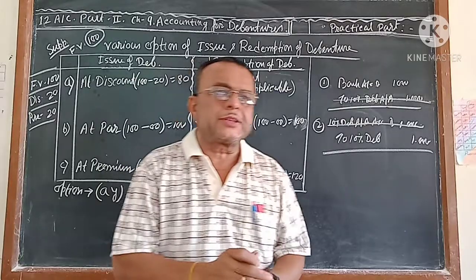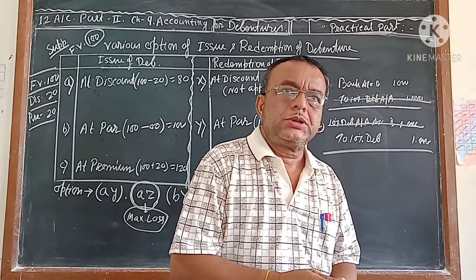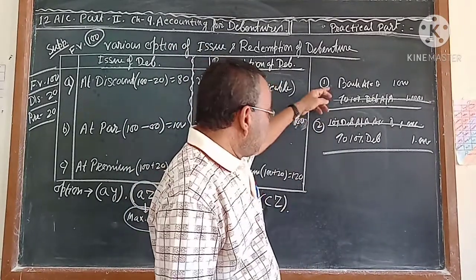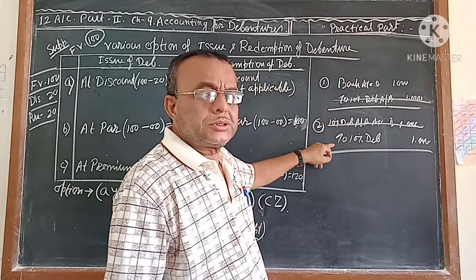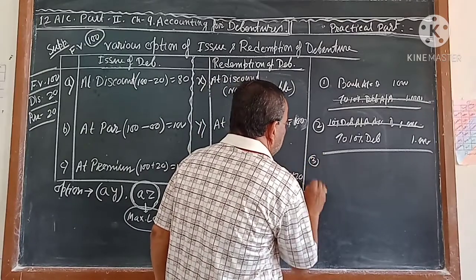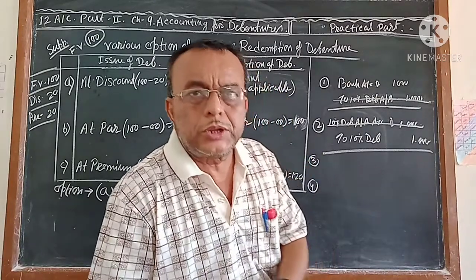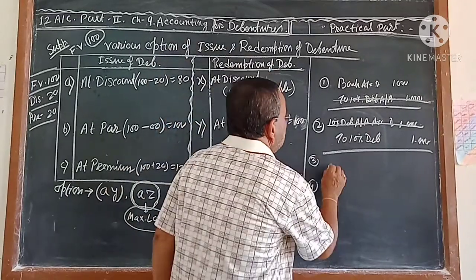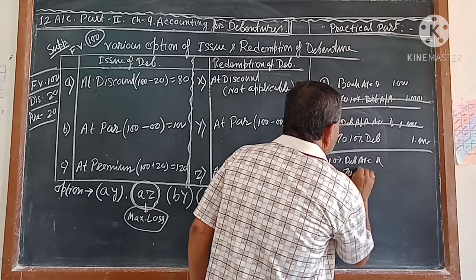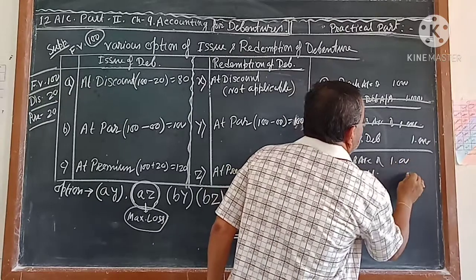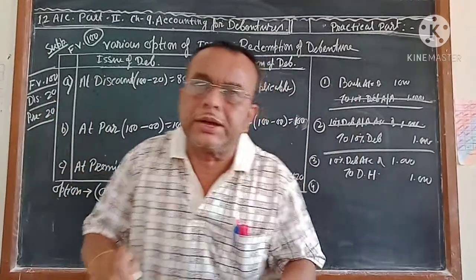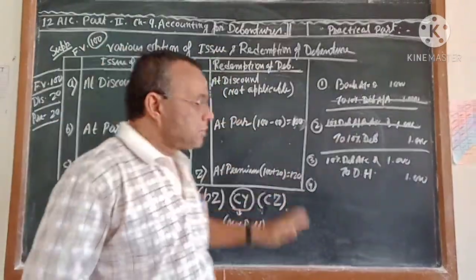Now, if you are paying back the money after 5 years, of course, it should be the reverse entry. That is, bank account debit to debenture, 10% debenture, you are writing here. What we will do? We will carry to the debenture holder first. How much money we have to pay to the debenture holder? So we will write here first journal: 10% debenture account debit to debenture holder account. We are crediting to the debenture holder because sometimes we have to pay back more than that or less than that. That I will come to in detail afterwards.